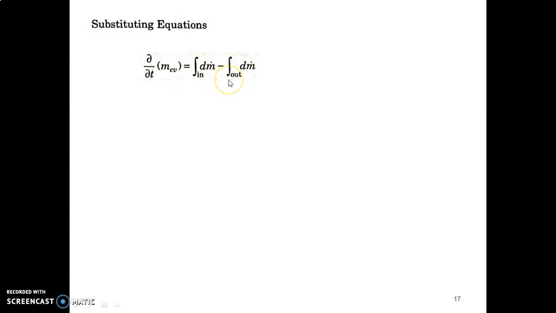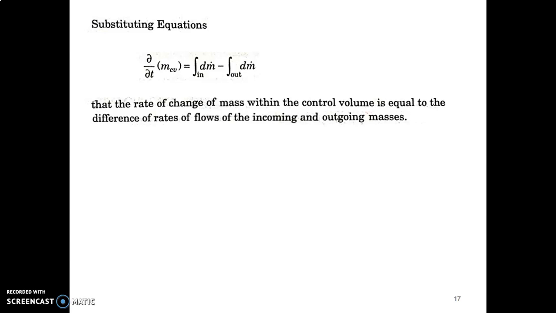Okay. Now we can state a concept from this equation: the rate of change of mass within the control volume is equal to the difference of rates of flow of the incoming and outgoing masses. Which means the rate of change of mass within control volume, that is dou by dou t of mcv, is equal to the difference of rate of flows. This is actually taken as a difference of rate of flows between the incoming and outgoing masses. So that is a statement which can be derived from this expression.